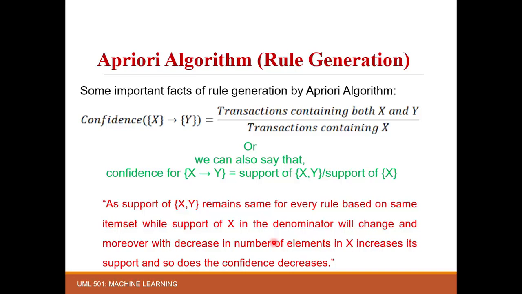But in every case, we are changing the denominator by changing the number of elements in the consequent, or by swapping the elements depending on the transaction. Okay, so in every case the denominator is changing. Based upon the value of the denominator we get the confidence value. Like, let me show you the previous slide again.